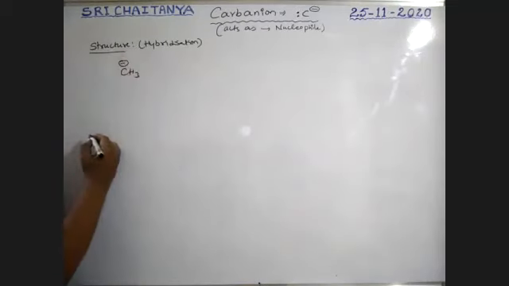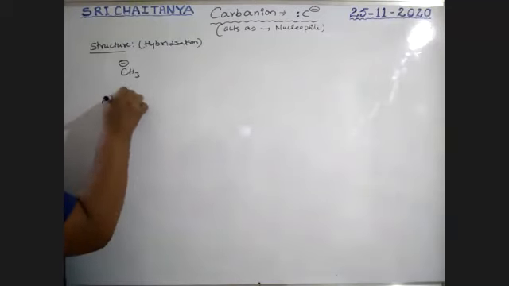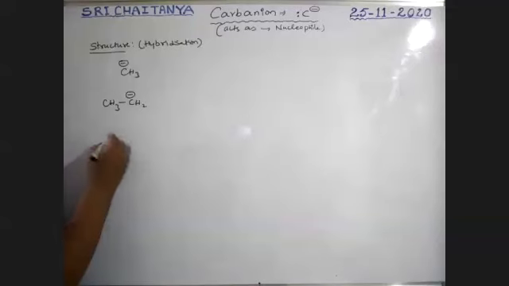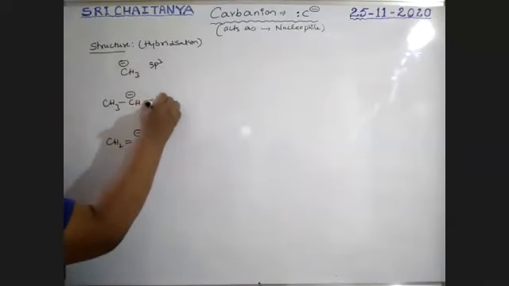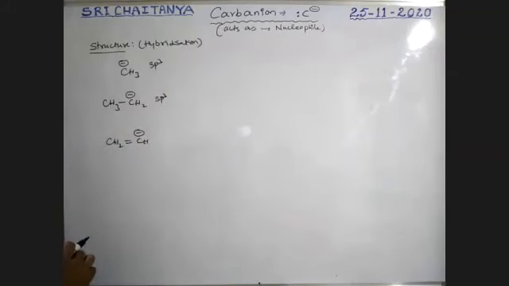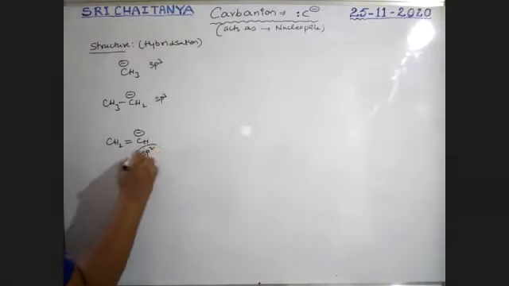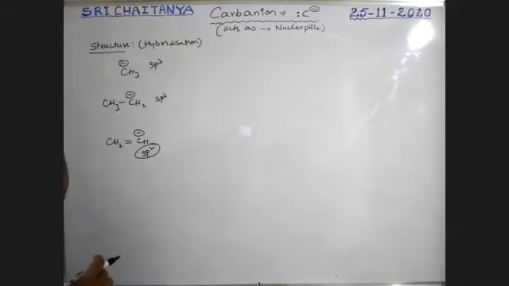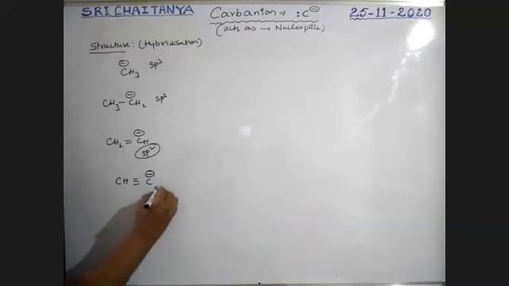CH3 minus ion, CH3CH2 minus ion, CH2=CH minus ion. Boys, here carbon is sp3 hybridized. Here also sp3 hybridized. But if a carbon attached to a double bond has a negative charge, that is sp2 hybridized. A triple bond carbon with negative charge is sp hybridized.